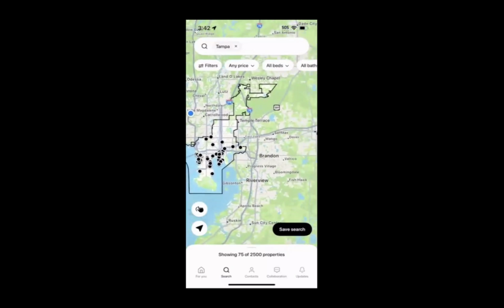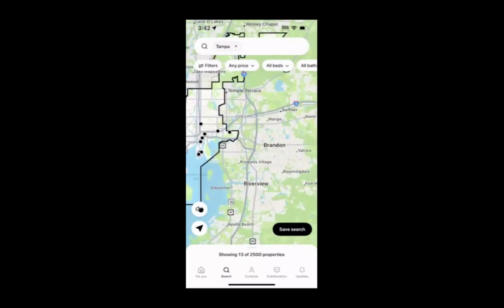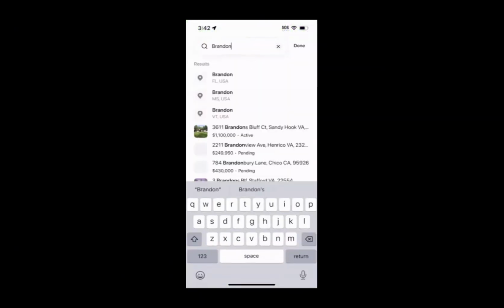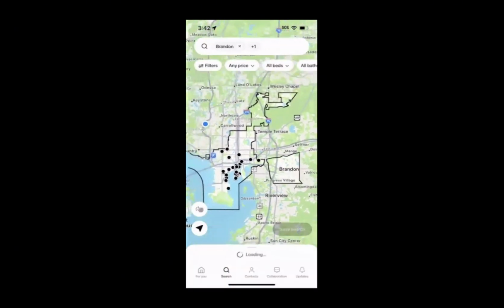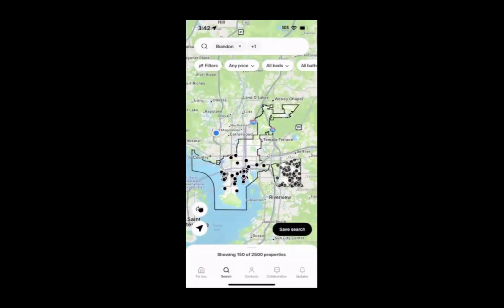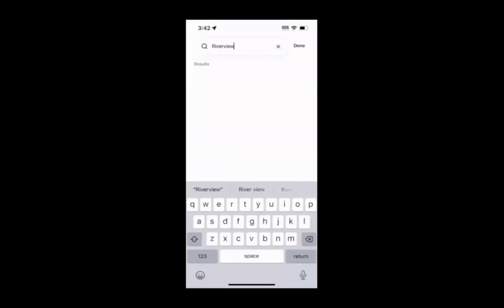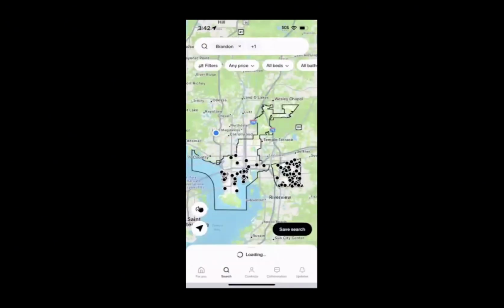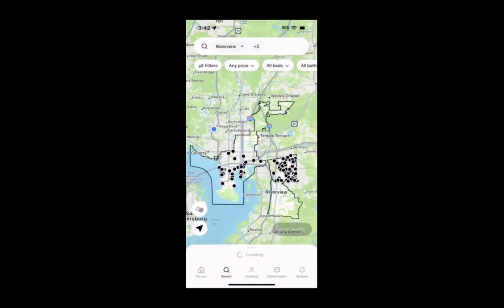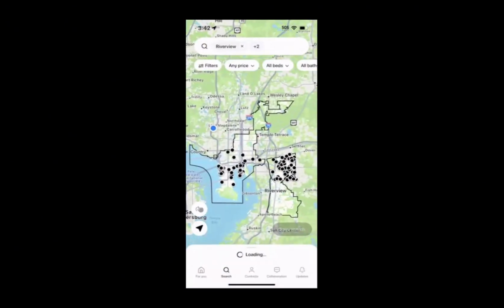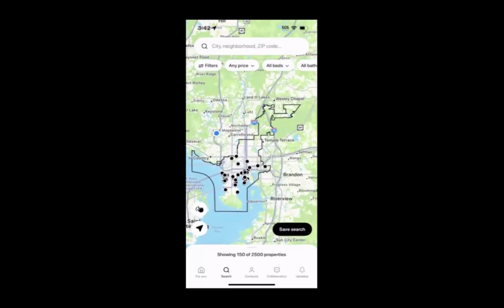So let's say I also was interested in Brandon and Riverview as an example. I can click back into the search bar, I'll enter in Brandon, and you'll see that one's applied. And then if I also wanted to outline Riverview, I can click back into the search bar and type in Riverview. And then you'll see all three areas are outlined on the map. So you have the ability to combine 10 separate areas within that search bar.